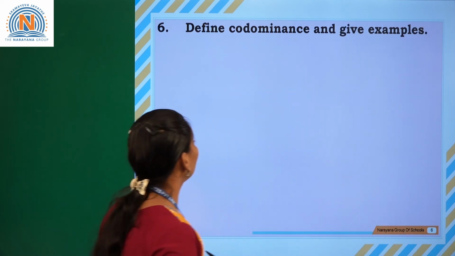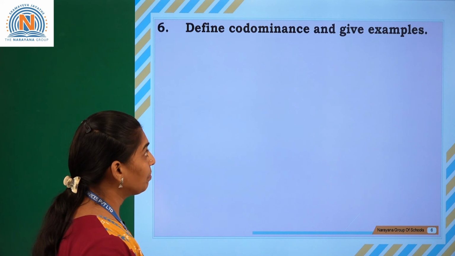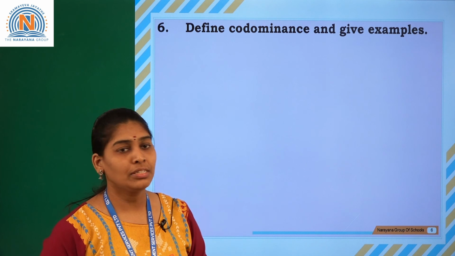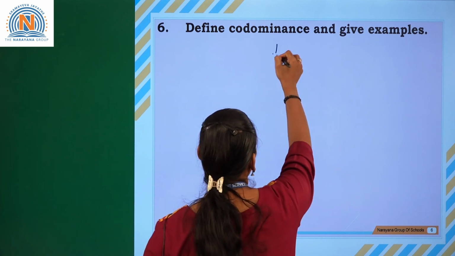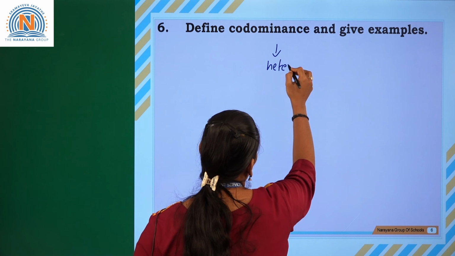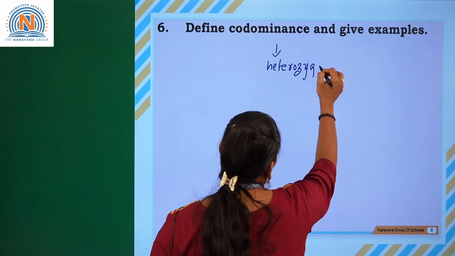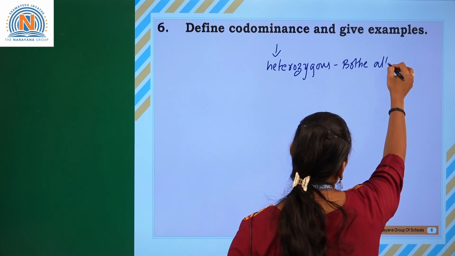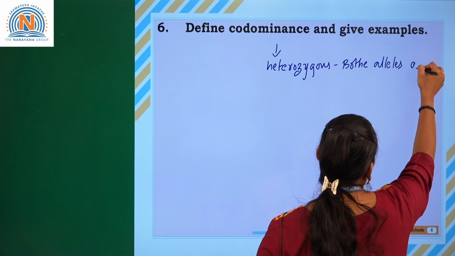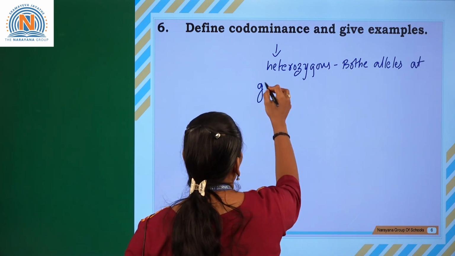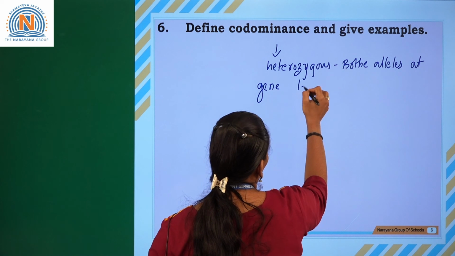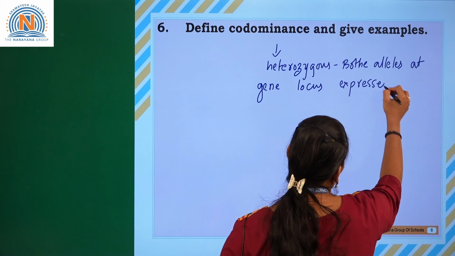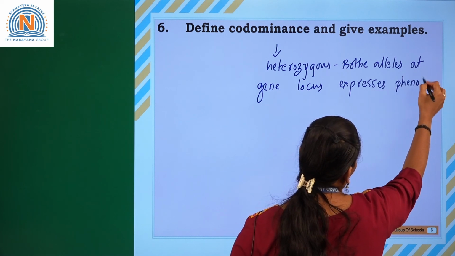The next question is, define codominance and give examples. Codominance is a heterozygous condition where both alleles at a gene locus express the phenotype.